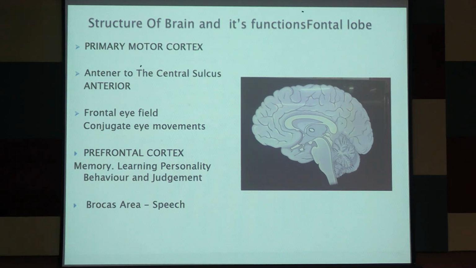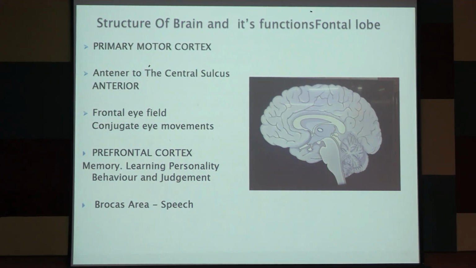What is the function of the frontal lobe? It has the premotor cortex and the primary motor cortex, the higher center of the motor system, which is anterior to the central sulcus. The frontal lobe is also a higher center for conjugate eye movement. This is very important. In conjugate eye movement, both eyes move together. If you fix on an object, both eyes move in tandem, so it is a conjugate movement of the eye.